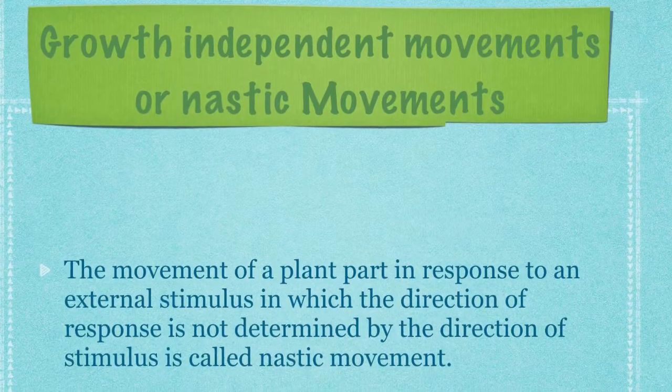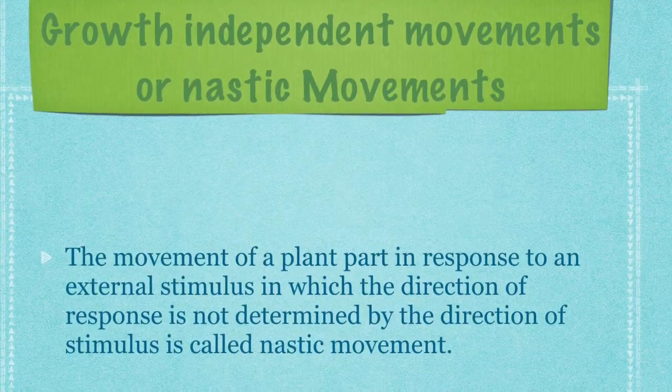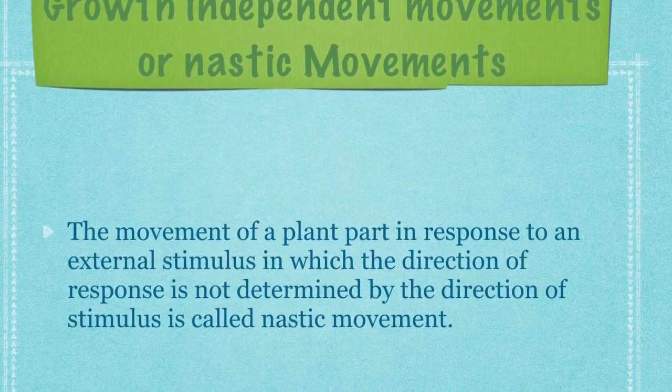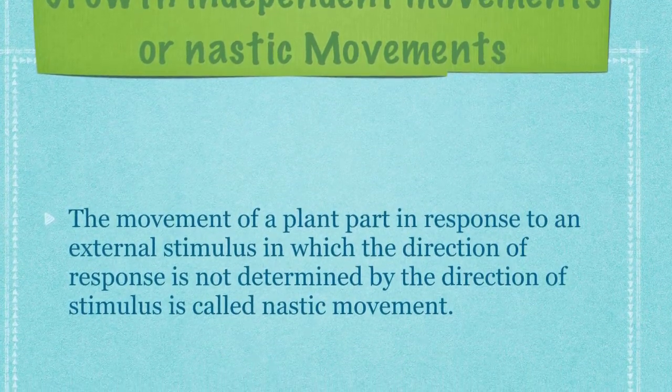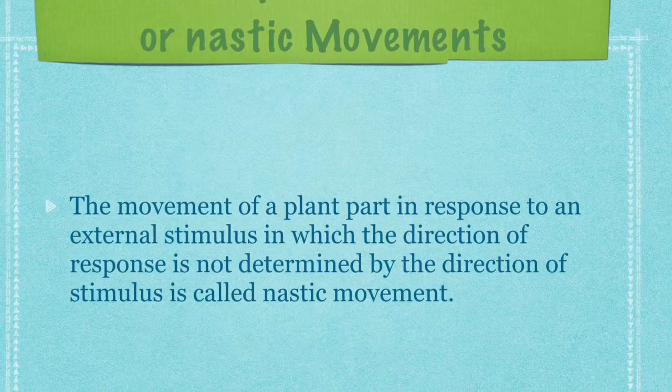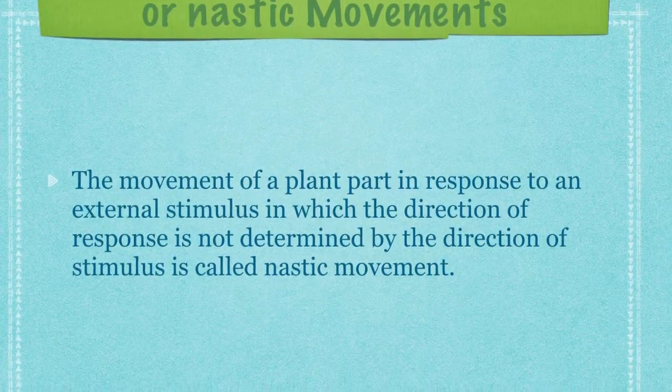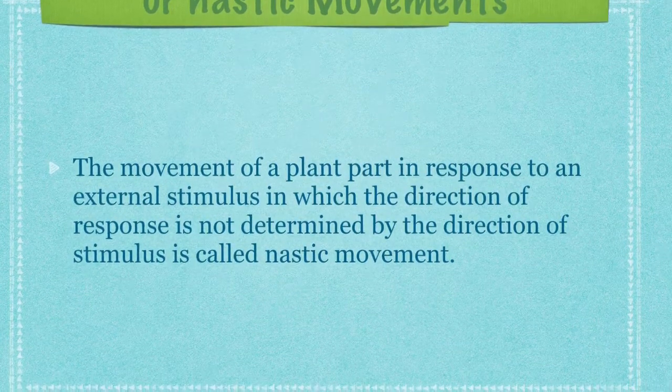Let us see what are growth independent movements, or nastic movements. The movement of a plant part in response to an external stimulus, in which the direction of response is not determined by the direction of the stimulus, is called nastic movement.